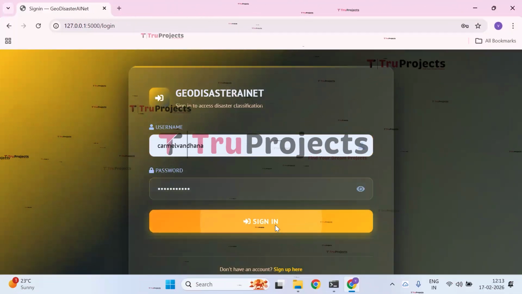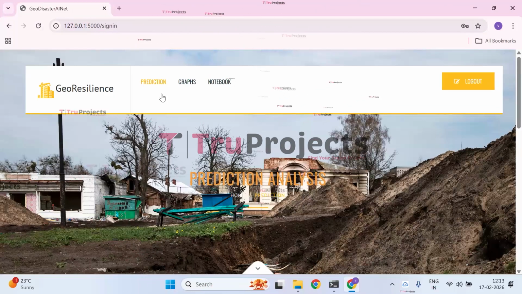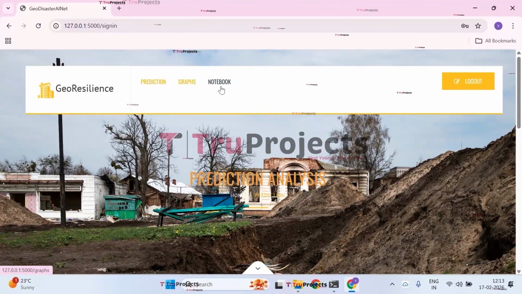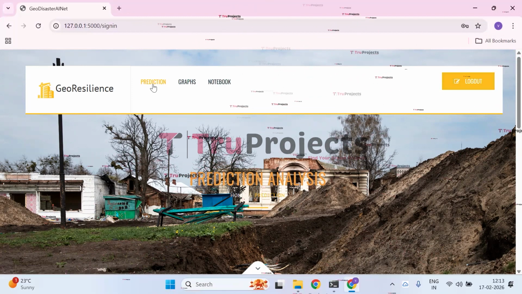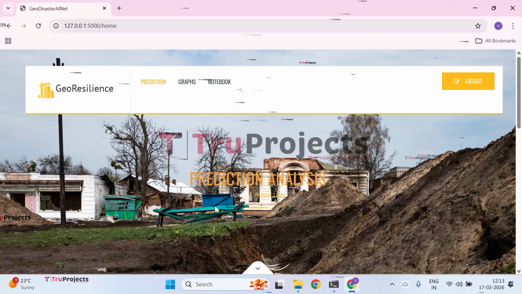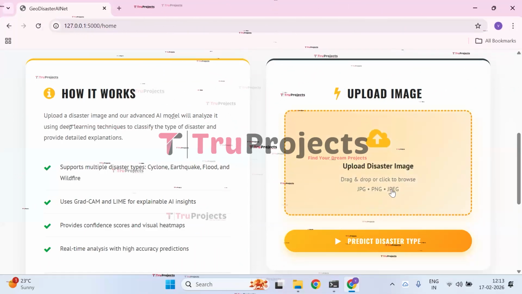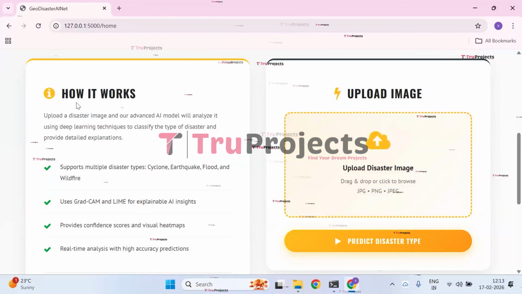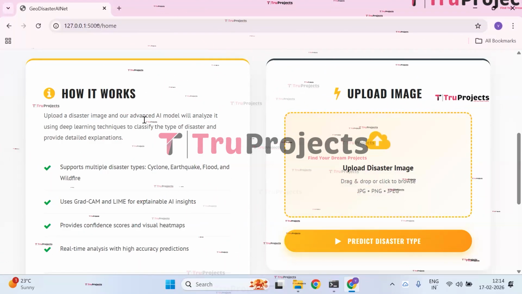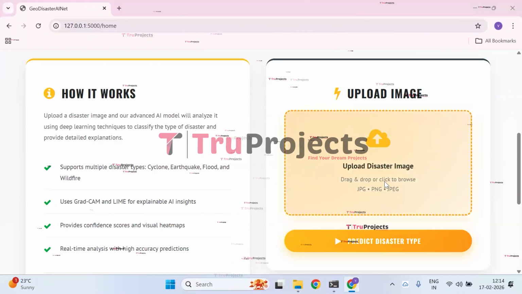Click on sign in, so that the prediction page has been displayed. In this page, we have prediction button, graphs button, and notebook button, along with logout button. Firstly, click on prediction button, so that the upload image form will be opened, where you need to upload the disaster image and predict the disaster type. Here we have how it works, like the application of working. Now let us upload an image here.